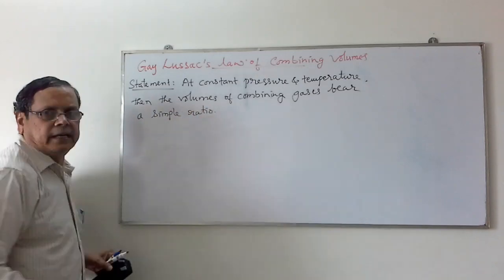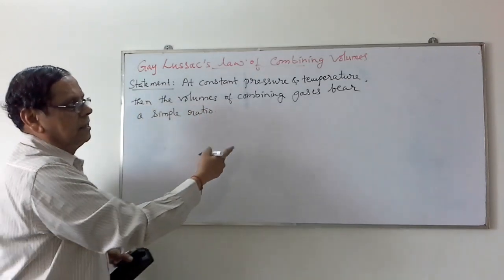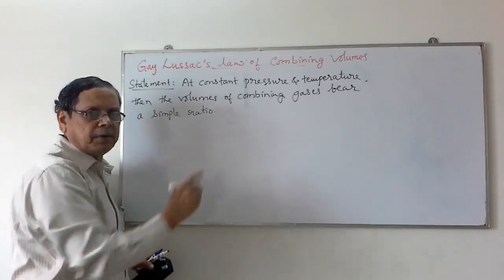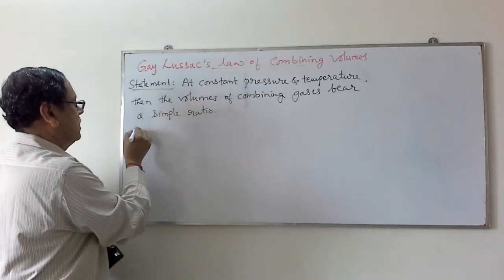So this we can extend: if the product is also gaseous, its volume also is in a simple ratio. Now let us take the examples.